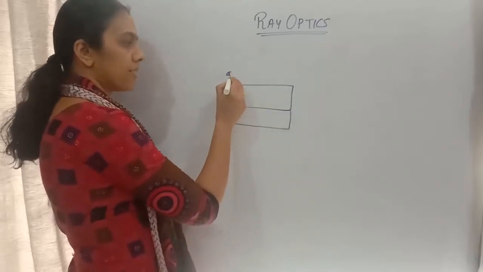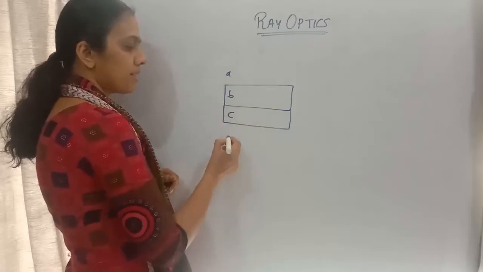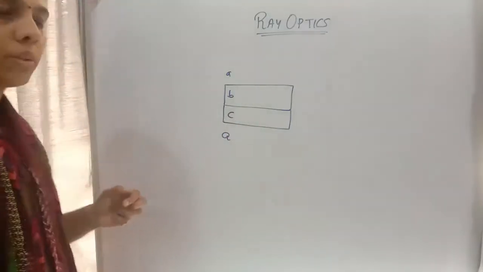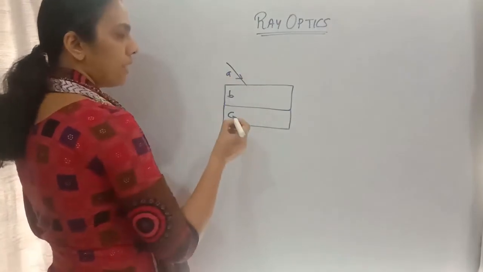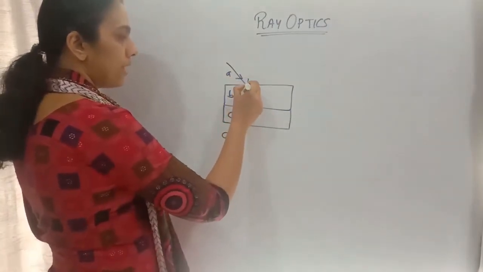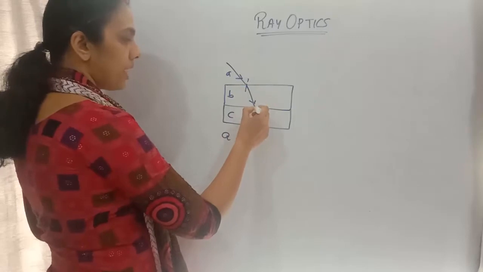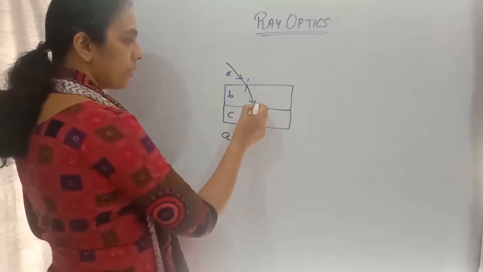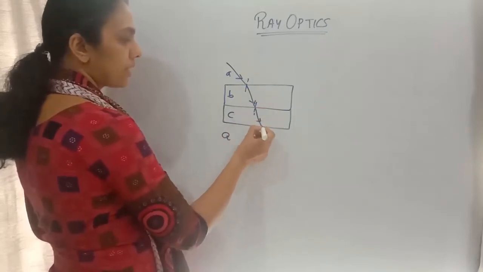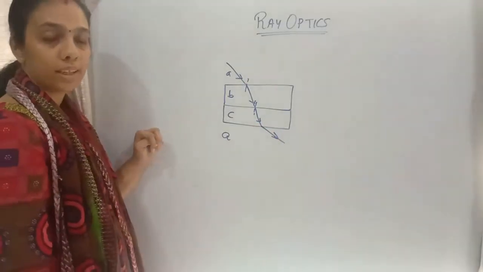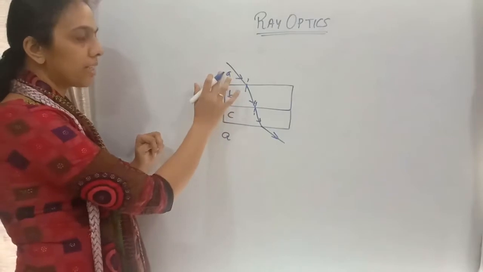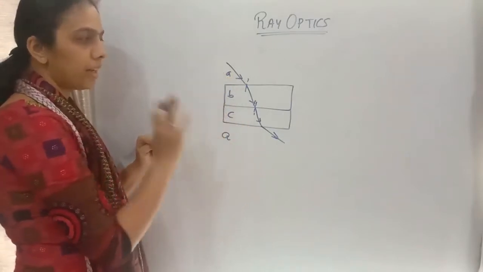This is A, this is B, and this is C, again to A. Initially the ray of light is incident from rarer to denser medium, then refraction, then again refraction, and again refraction. This is what is happening in the case of these media. A is different, B is different, C is different, A is different.